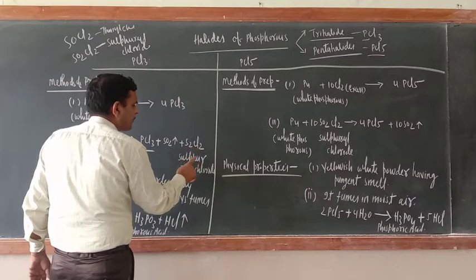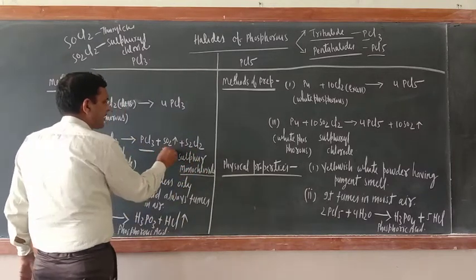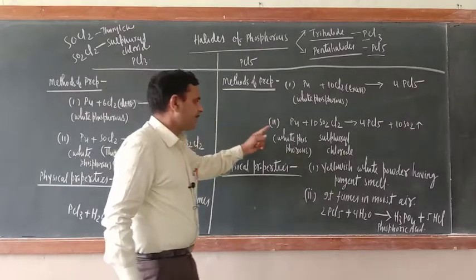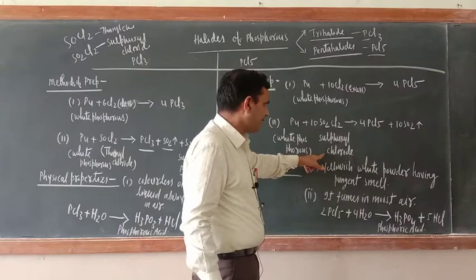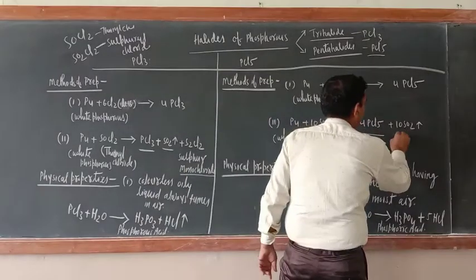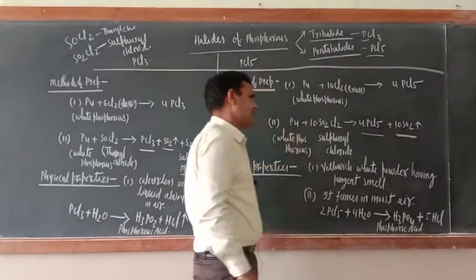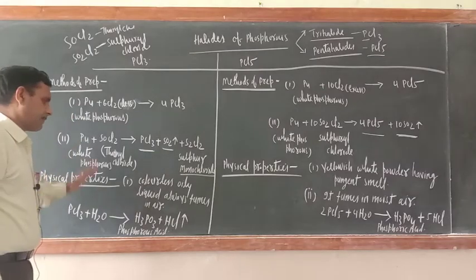This is sulfur monochloride, and this is sulfur dioxide gas. In the same way, when white phosphorus reacts with sulfuryl chloride, SO2Cl2, then PCl5 and SO2 are formed. Balancing of the reaction you can do. Now let us come back to the physical properties.